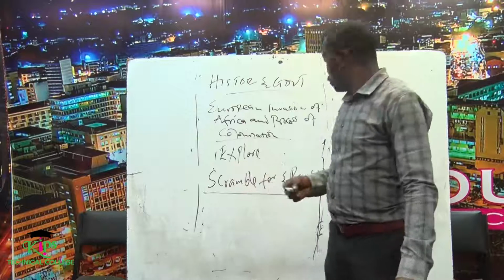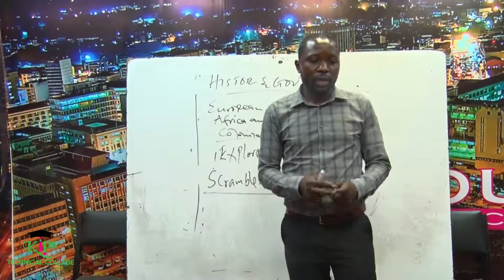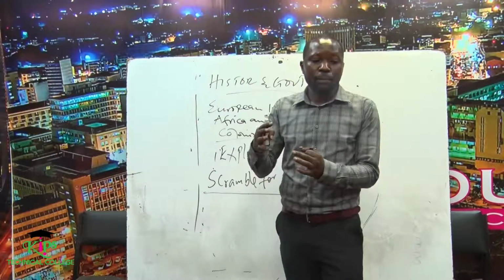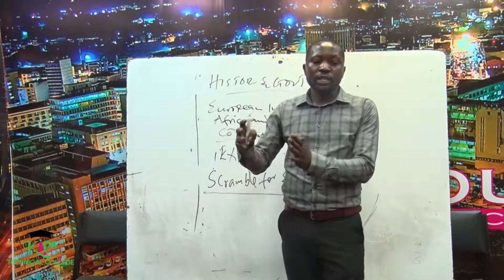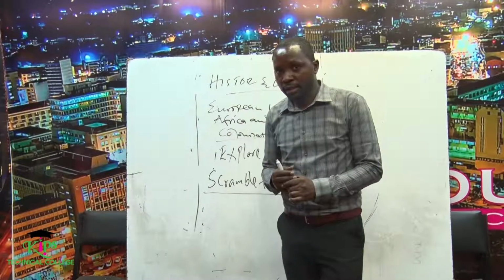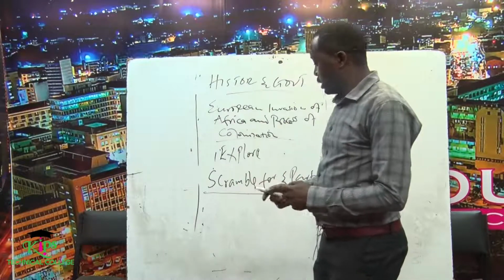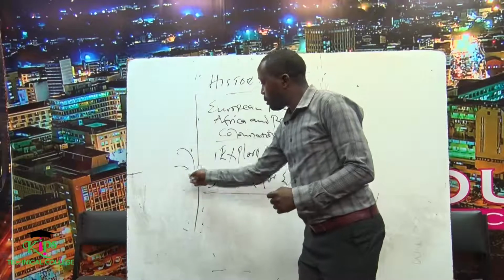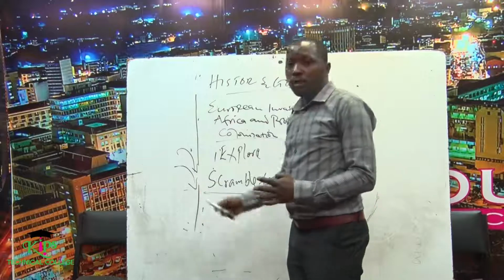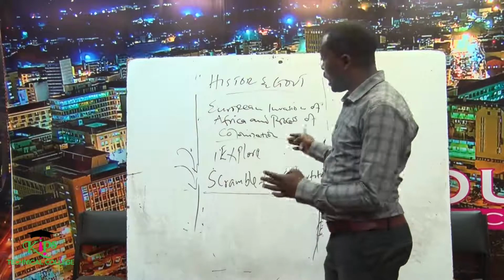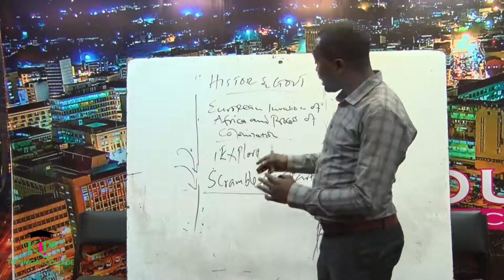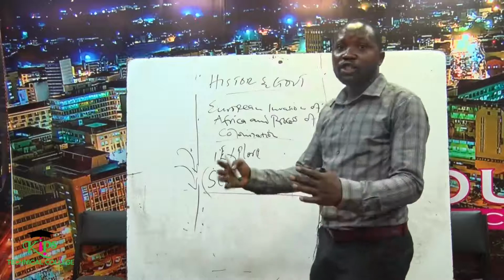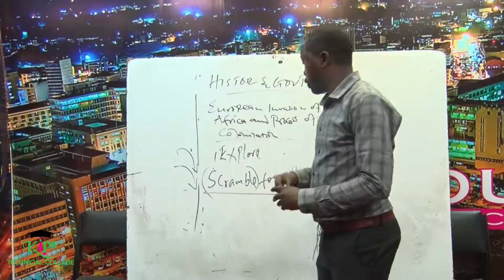Then we have partition of Africa. So partition here means sharing or maybe dividing up of African regions amongst the European powers. So what happened here is that at first, by the time these European powers were now coming to Africa, there was no formula of sharing or exploring African continent. So they started competing amongst themselves so that they can get a share of African territories.